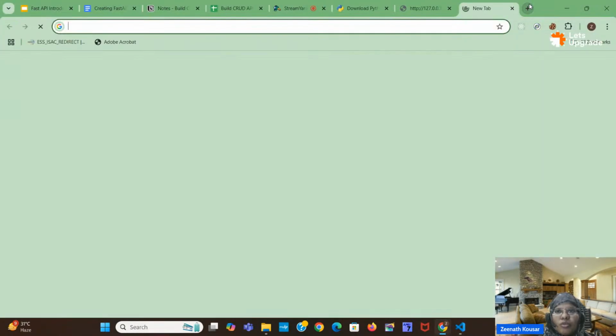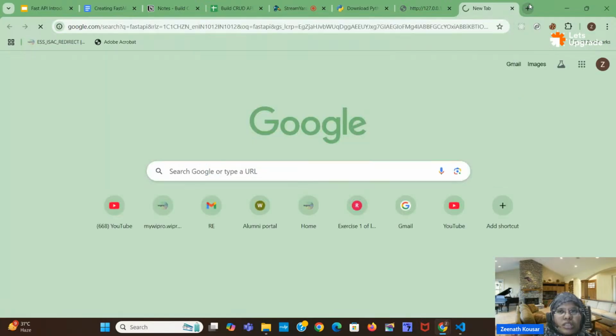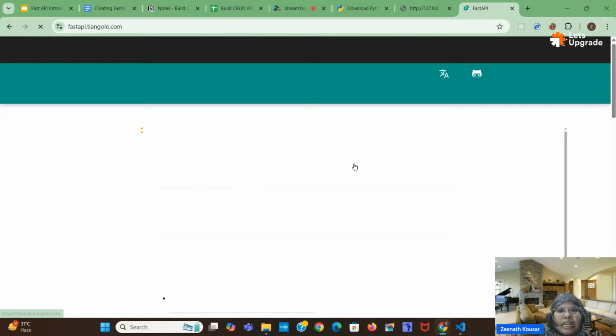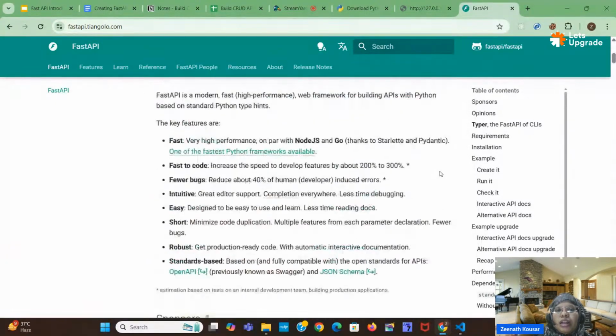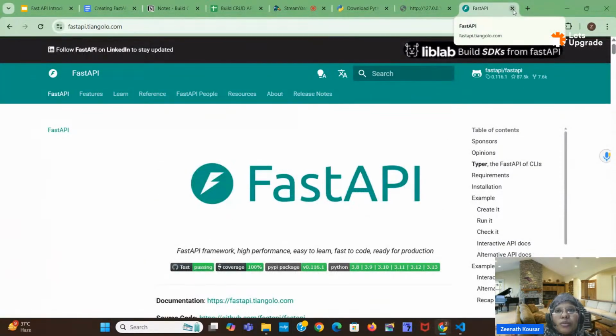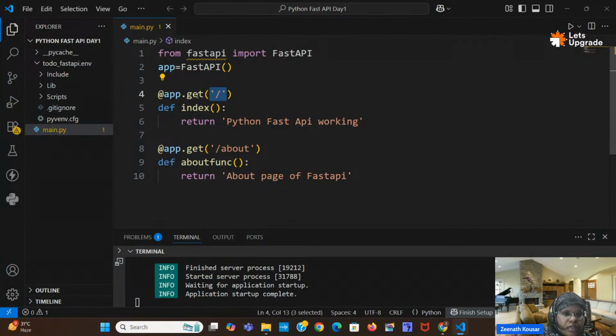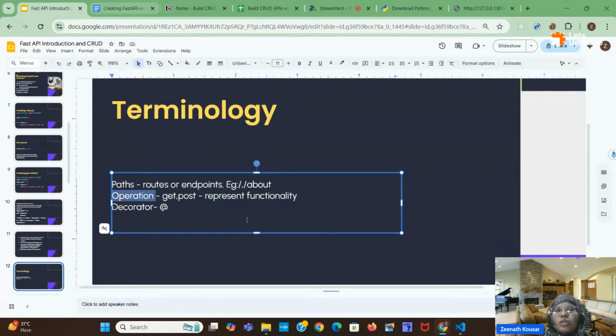I will go through the FastAPI official website. So this is our FastAPI official website. If you read anything from here, then terminology is important. So this is the FastAPI application. Whatever we are writing inside the brackets is nothing but the path. And get, post, put, patch, whatever HTTP methods we are giving, that is known as the operation, which represents the functionality, whether it is a get request, post request or put request.